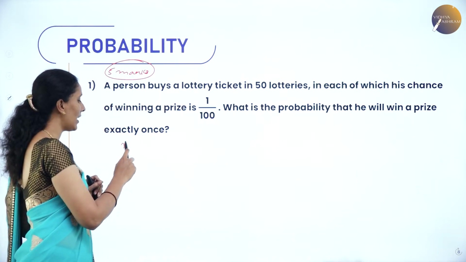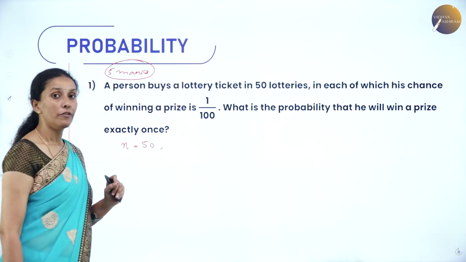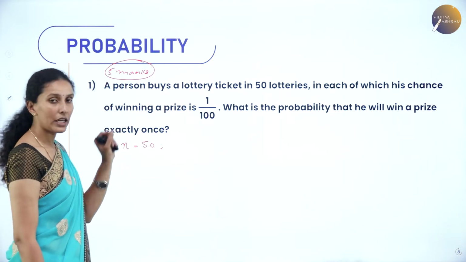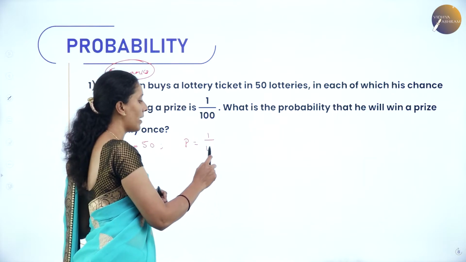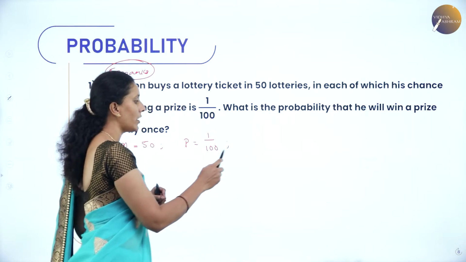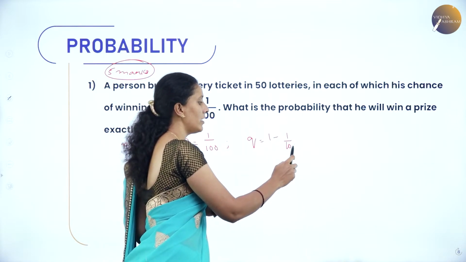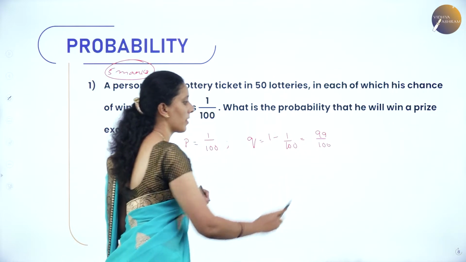That means he has taken a lottery 50 times. Hence the value of n is 50. And the success rate, meaning the chance of winning, is given, that is small p, whose value is 1 by 100. Once p is given, you can calculate q, that is 1 minus 1 by 100. Hence, we can write q as 99 by 100.